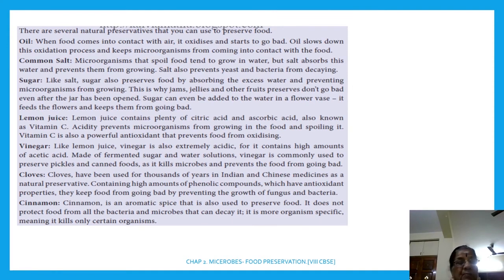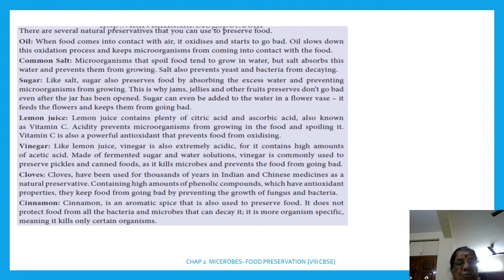This is lemon juice. Then vinegar, like lemon juice, vinegar is also extremely acidic, for it contains a high amount of acetic acid. In lemon it is citric acid, in vinegar it is acetic acid. Made of fermented sugar and water solution, vinegar is commonly used to preserve pickle and canned food, as it kills microbe and prevents food from going bad.